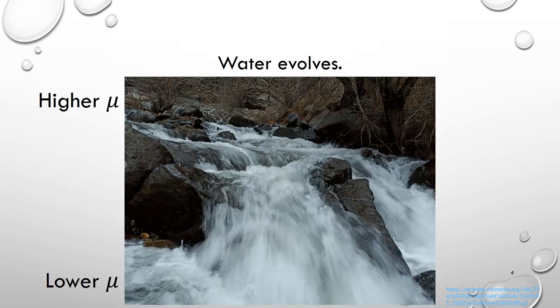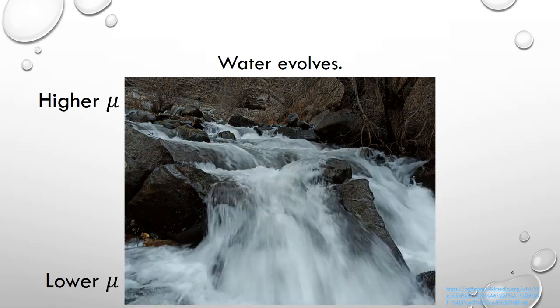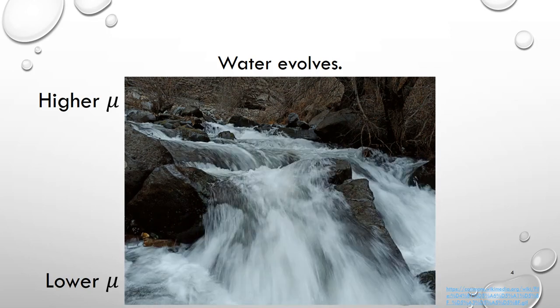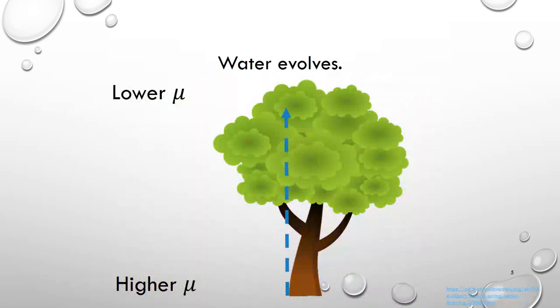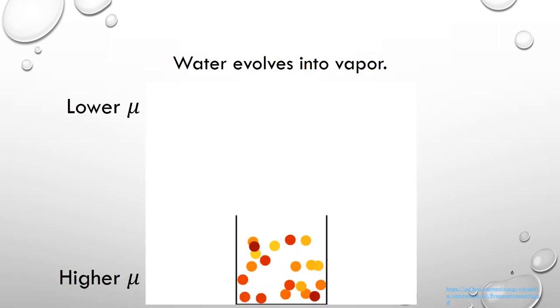So here's a visual example of the chemical potential of water changing from higher to lower. And over here, again, water evolves. Its chemical potential changes from higher to lower. Again, it's water.